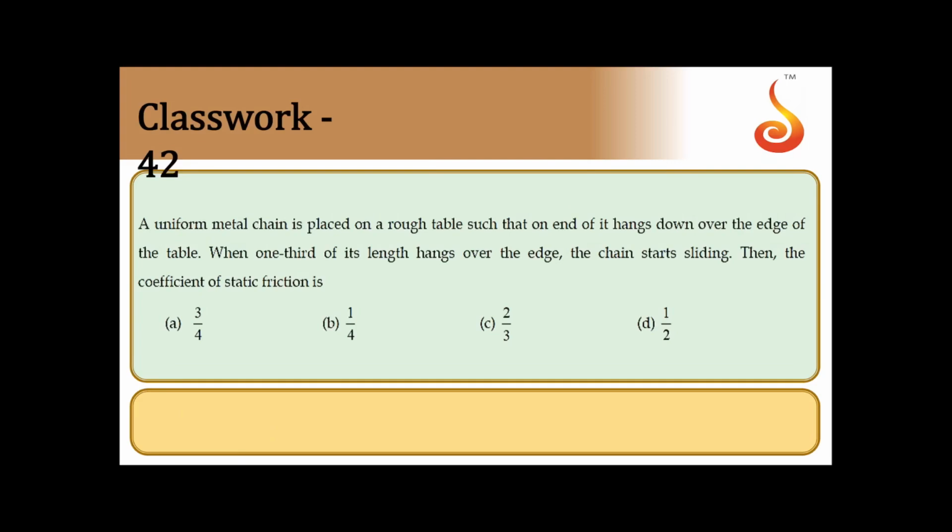A uniform metal chain is placed on a rough table such that an end of it hangs down over the edge of the table. When 1/3 of its length hangs over the edge, the chain starts sliding. Then the coefficient of static friction is.